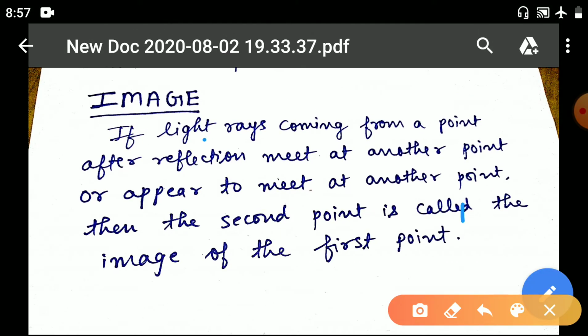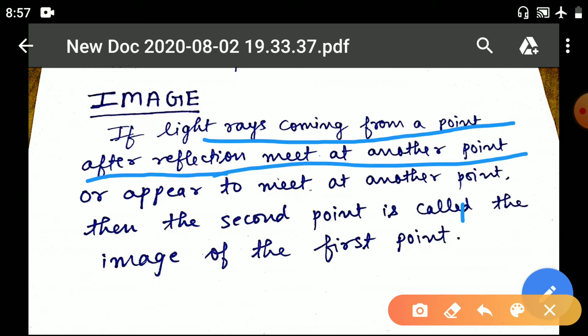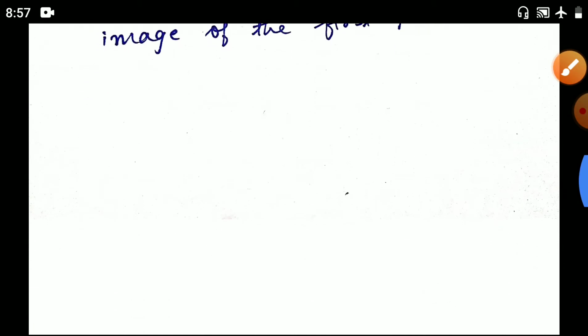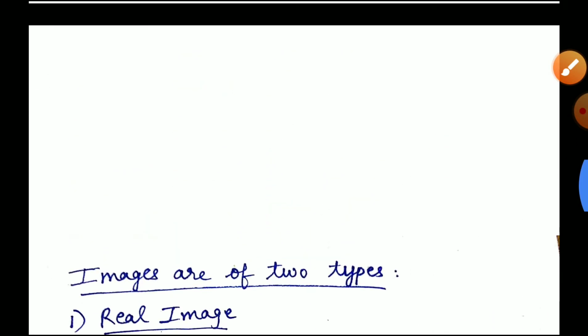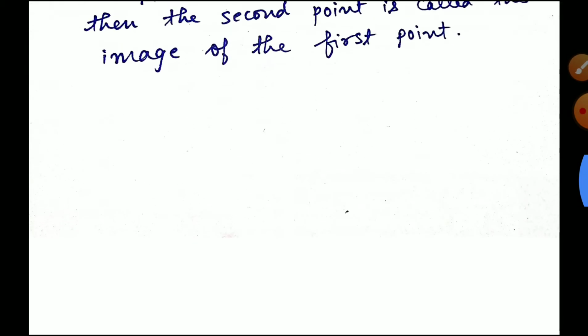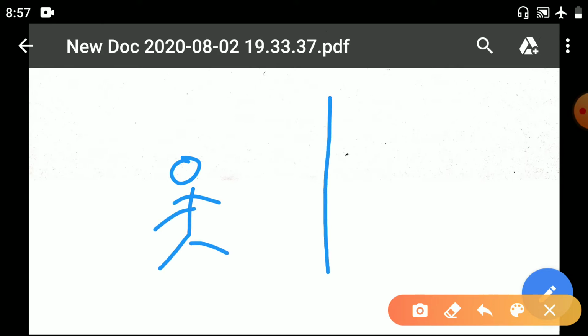The light rays coming from a point, after reflection, meet at another point. After reflection, when the light rays meet at some point or appear to meet at a point, then the second point is known as the image of the first point. Suppose you are standing in front of a mirror.